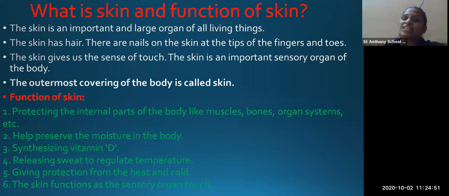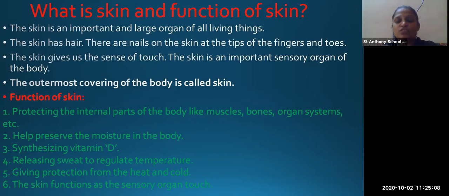The skin is an important sense organ. Among the sensory organs, as you all know, there are 5 important sensory organs. So skin is one of the most important sensory organs among them. Now what definition can you give for the skin?